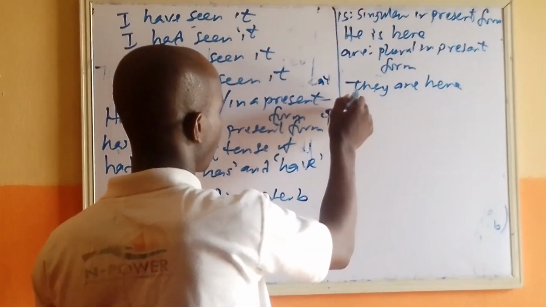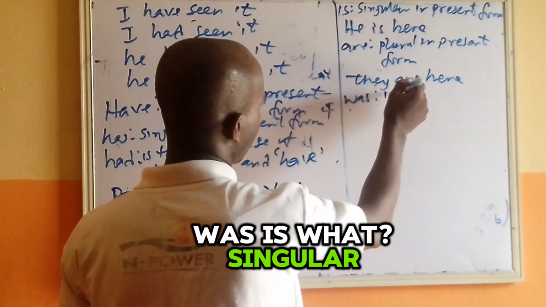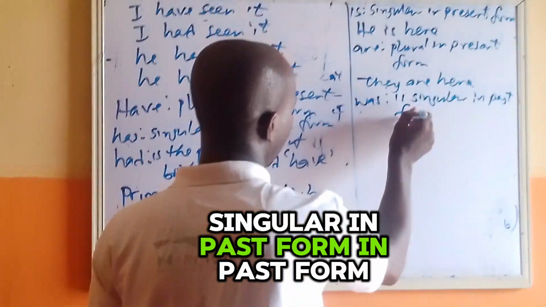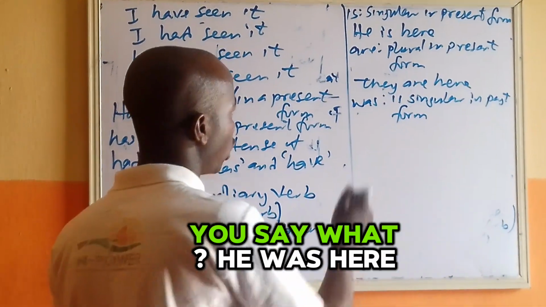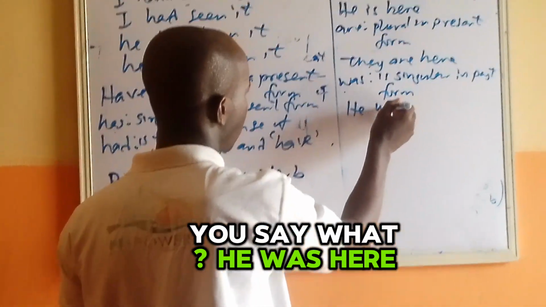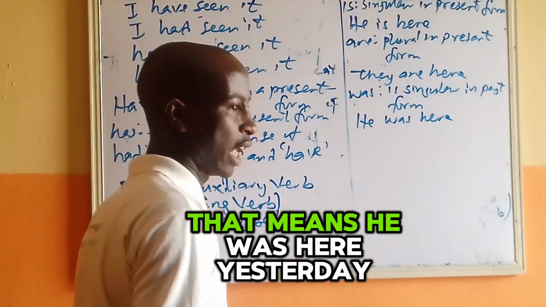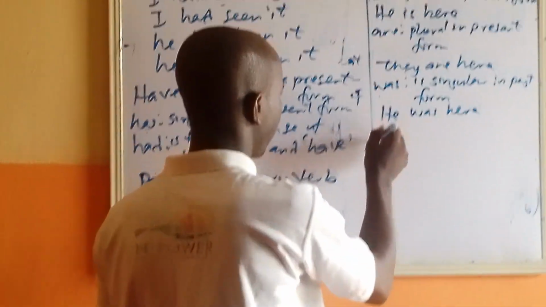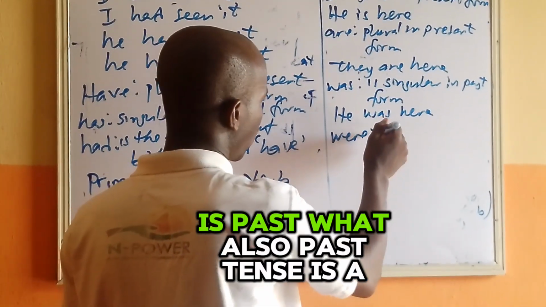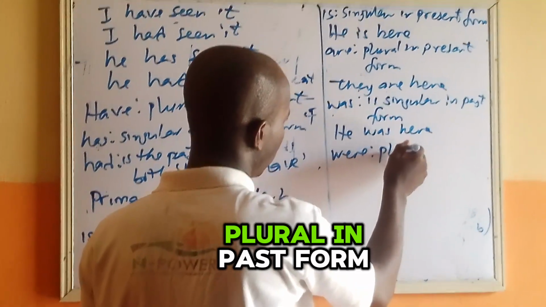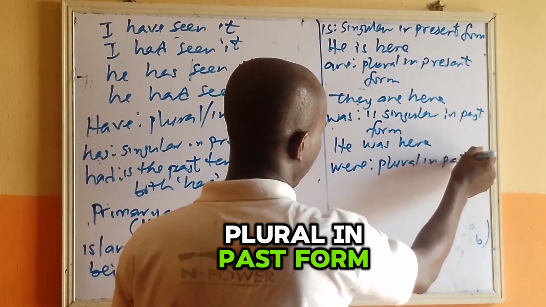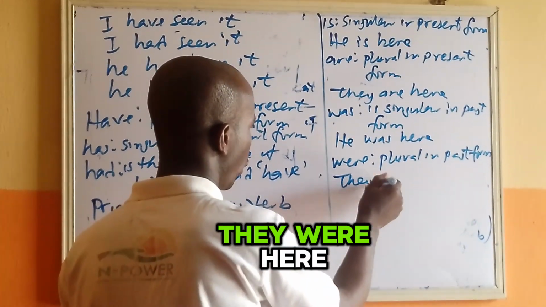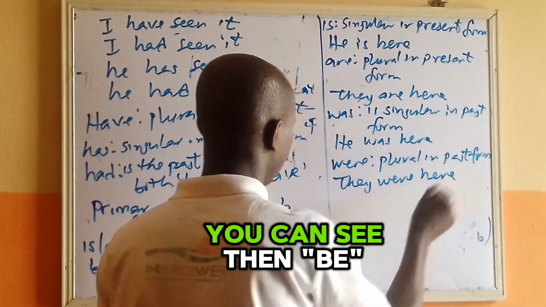Now, was is what? Singular in past form. Take for instance, you say he was here. That means he was here yesterday, not quite long ago. Were is also past tense. It is plural in past form. For example, they were here. You can see?